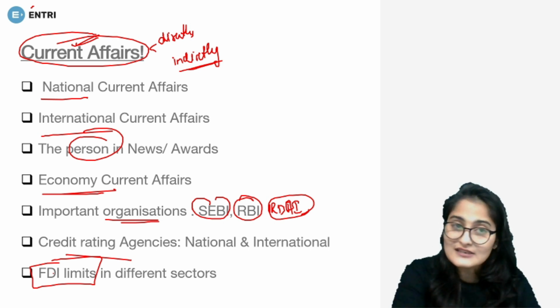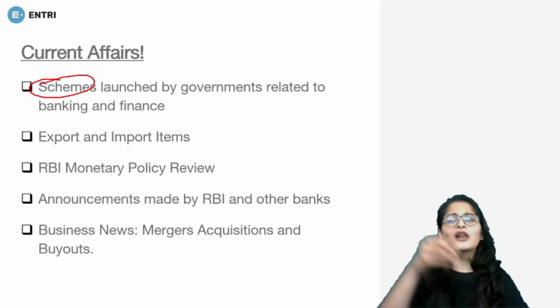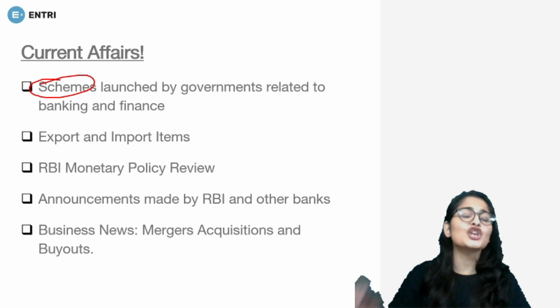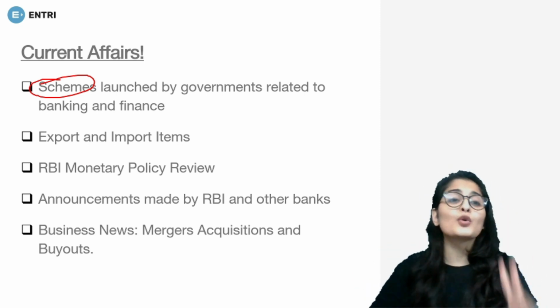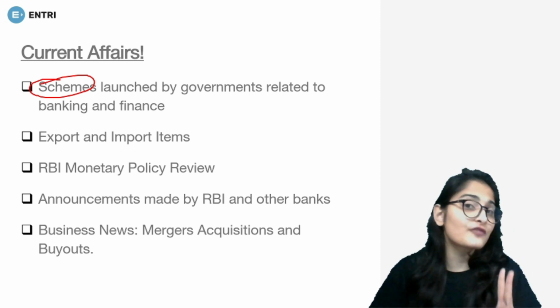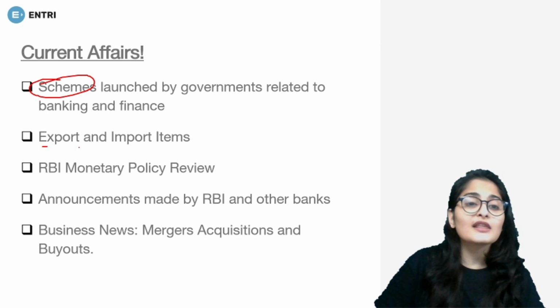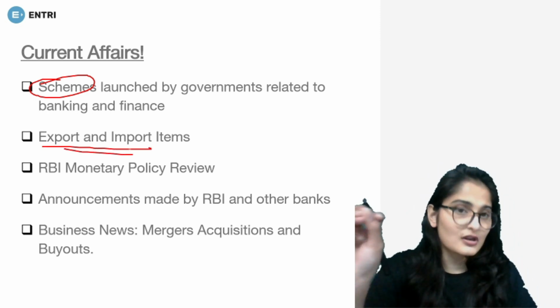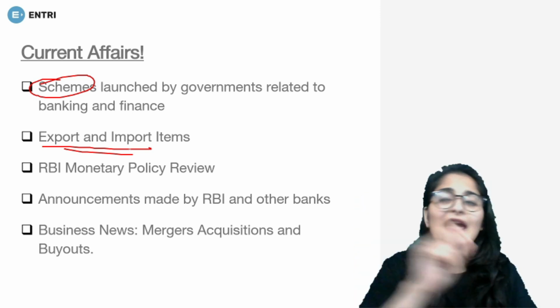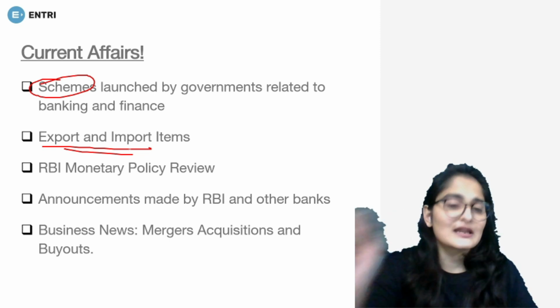So FDI limits in different sectors, then schemes that are launched and how much allotment is done to any particular scheme. That is also important. Not only knowing about the scheme, but knowing about the capital infused for the scheme. That is also important for this examination. All the export import items, that is, you have to know everything of budget, of RBI, every recent movement that you can see for the last 6 months.